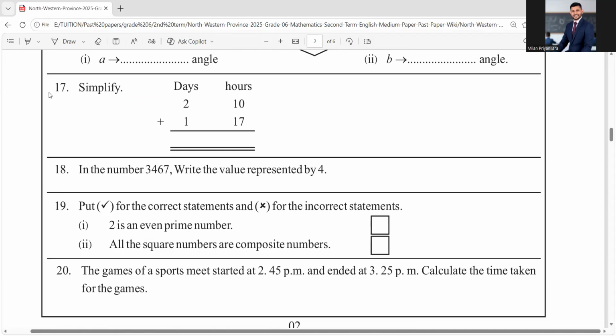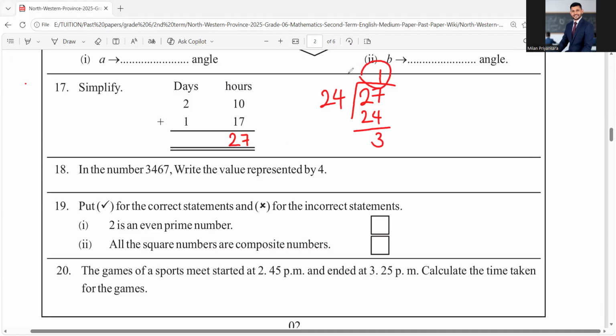Okay, simplify. Now let's add this. 0 minus 7, 7, 1 plus 1 is 2, 27. But you cannot write 27 hours because 27 hours mean more than 1 day. Therefore, you take 27 and you find how many 24s are there. That's 1 24. 1 into 24 is 24. The remainder is 3.